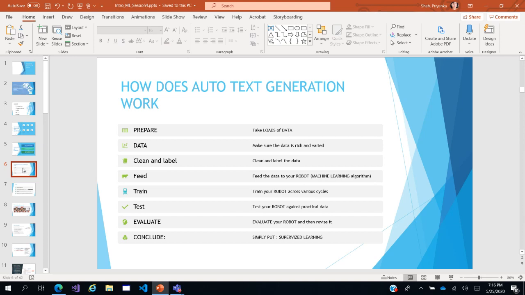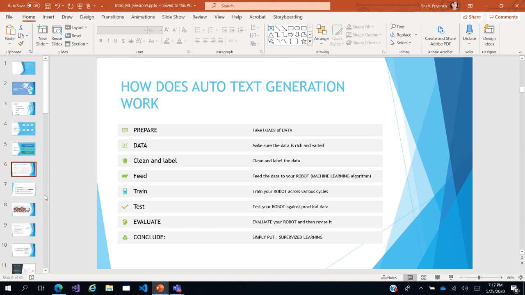We have to clean and label the data. We have to feed the data to our machine learning algorithm. Then we have to train, test, evaluate, of course, and then conclude. So our conclusion is it has to be fed into a machine learning algorithm, which is either supervised or unsupervised learning. And since we are talking of something related to natural language processing, either voice or language, when these two terms come, it automatically implies that we will be dealing with neural networks.